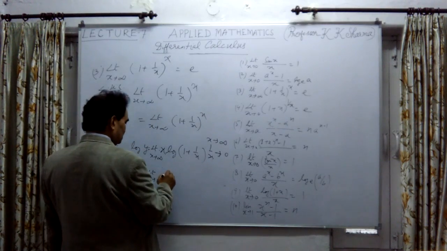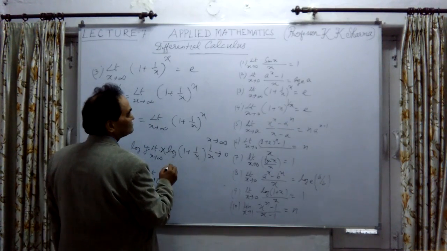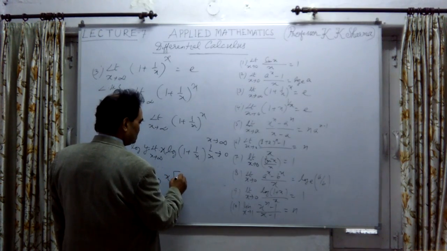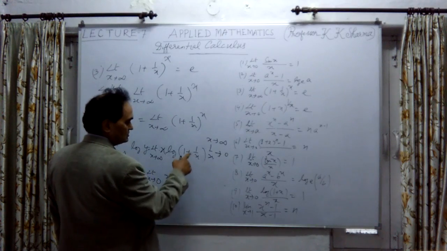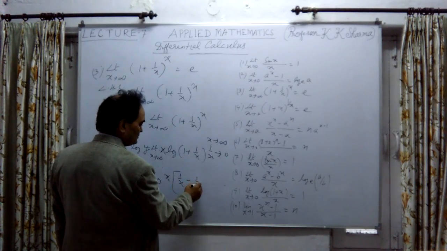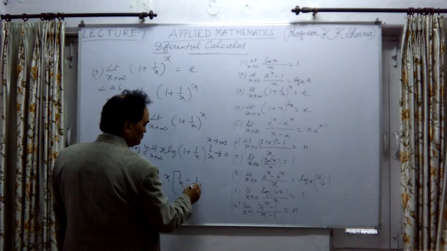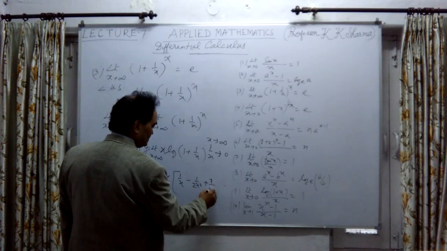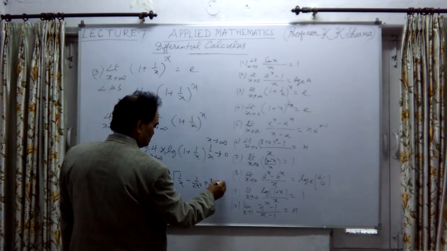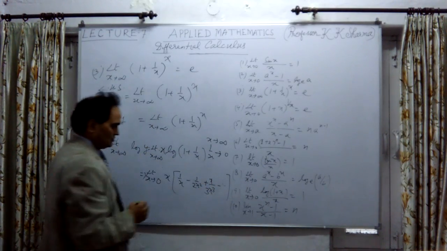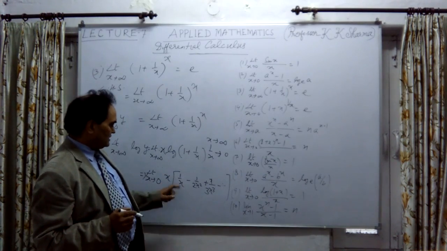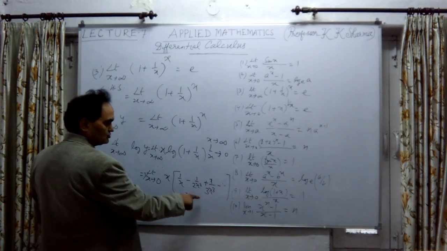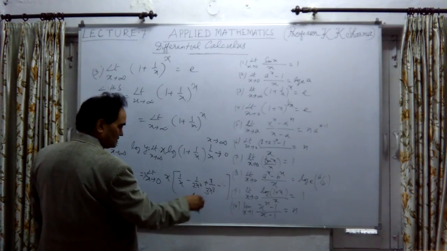Right, this is x into 1 upon x, the first term, minus 1 upon x whole square into 2 into x square, plus 1 upon x cube into 3, minus, and so on. If I divide by x, then as 1 upon x tends to 0, the remaining terms will contain 1 upon x.